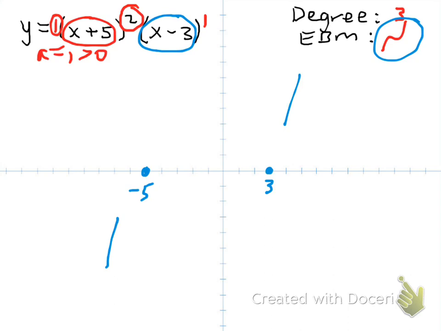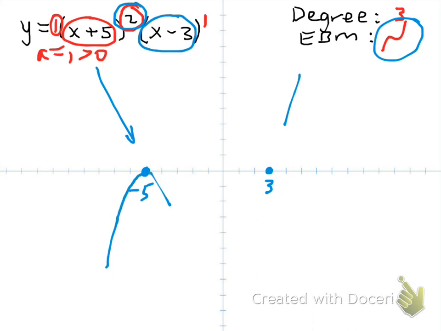And then we just have to figure out the behavior at each of the zeros. Since the multiplicity of the factor x plus 5, which corresponds to the x-intercept of negative 5, is even, it's going to touch the x-axis at negative 5. So it's going to come up here, touch it, and go back down.